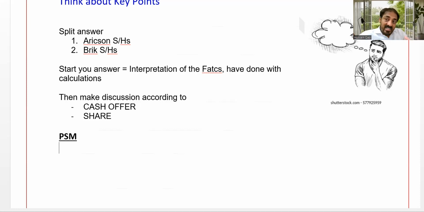Second, whatever facts you write here are part of the analysis. Incorporate some skepticism, for example, challenge the information or the technique you use here, the PE ratio. What about commercial acumen? That is about the practicality of the answer. I will discuss this point especially with respect to part A.